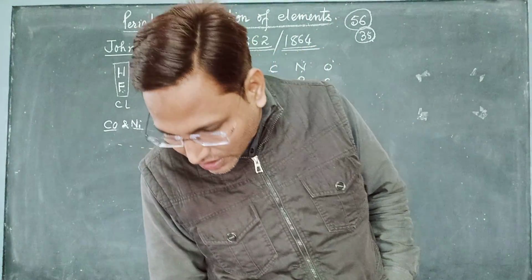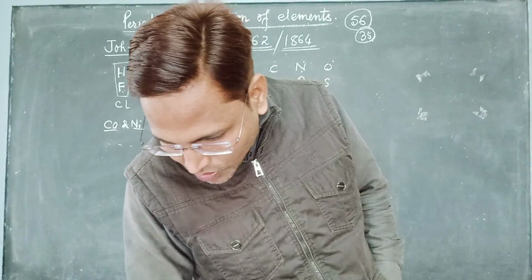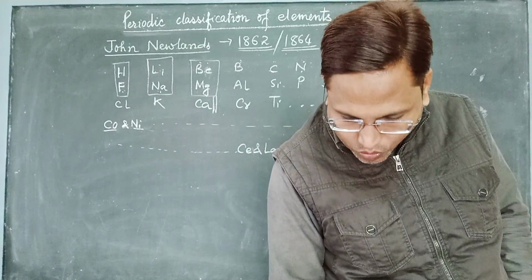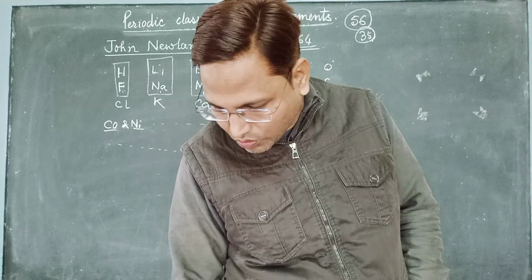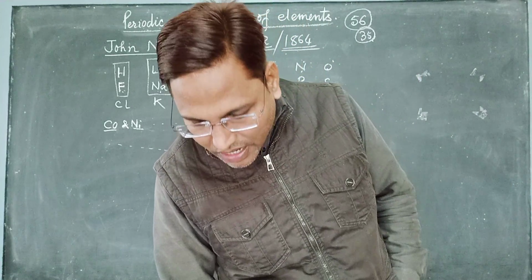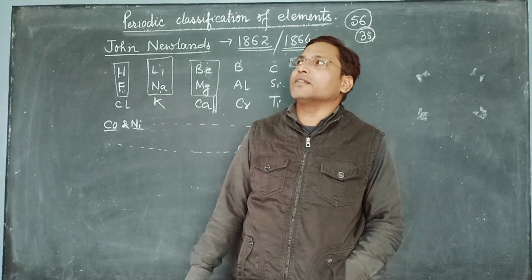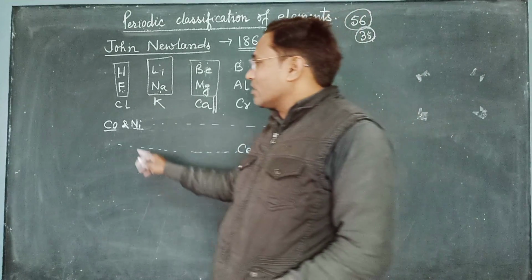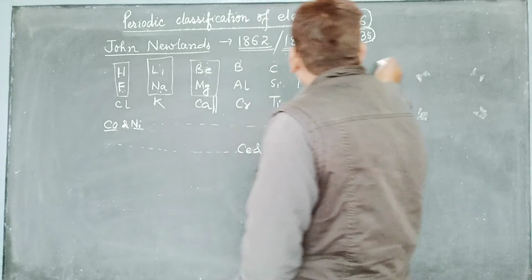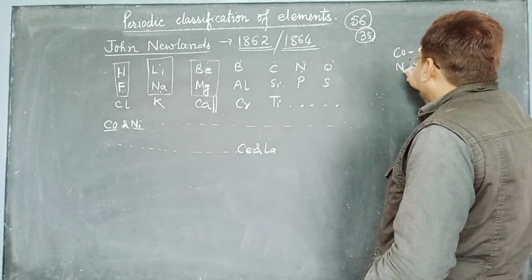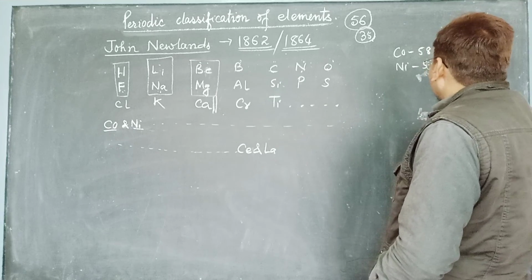So what he had done was a change. It could not follow what he had told, that was not followed. He had told that we will arrange the elements in increasing order of the atomic masses. Then cobalt, its atomic mass is 58.9 and nickel it is 58.7.